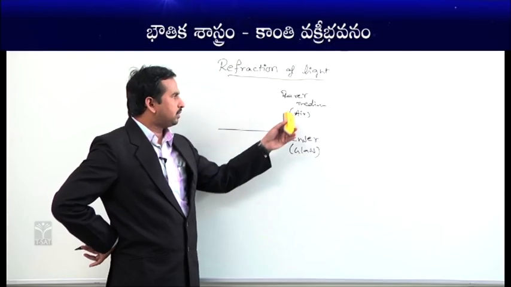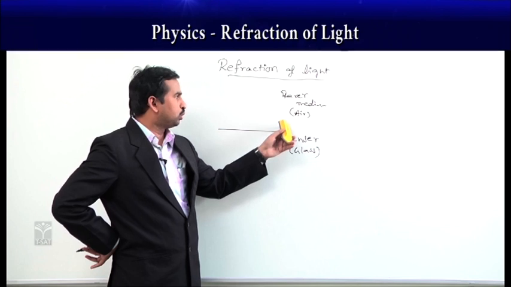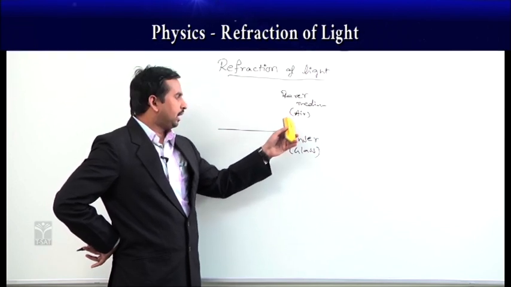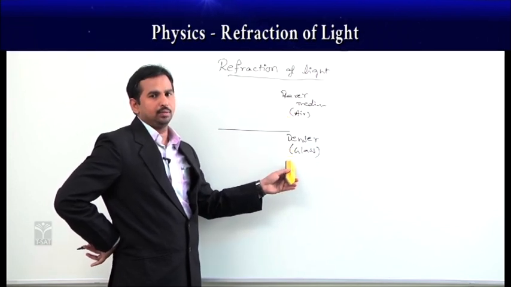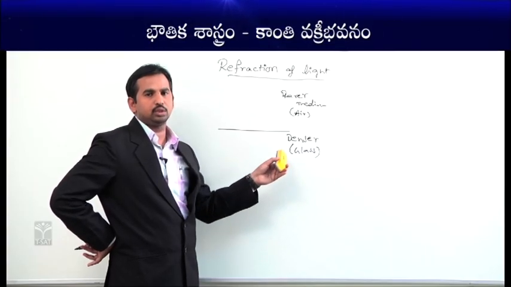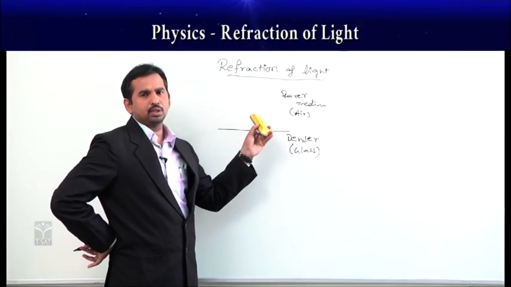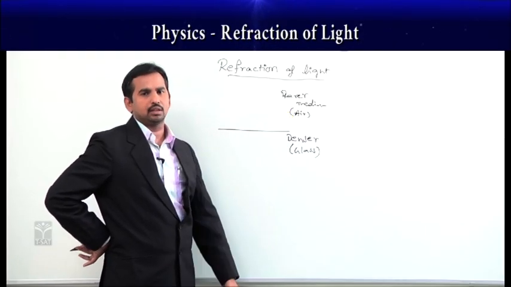As it has less density, the speed of light is more in the rarer medium. And whenever it comes to the denser medium, as the particles are very much closer to each other, the light ray bends due to the difference in velocity.